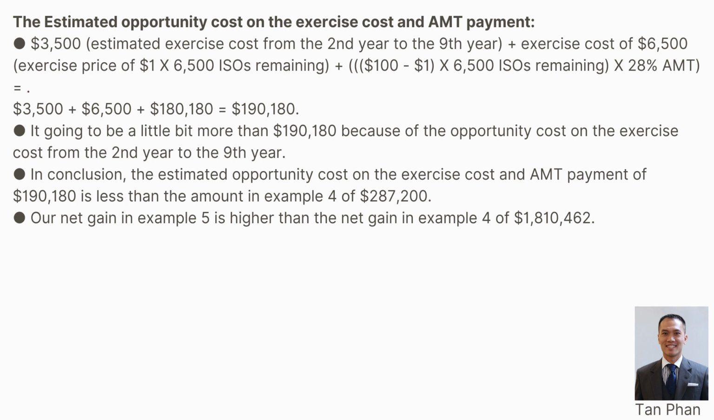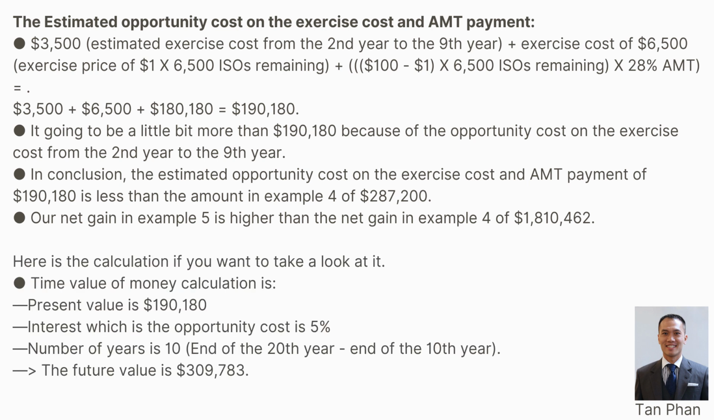In conclusion, the estimated opportunity cost on the exercise cost and the AMT payment of $190,180 is less than the amount in example 4 of $287,200. Our net gain in example 5 is higher than the net gain in example 4 of $1,810,462. Here is the calculation if you want to take a look at it.